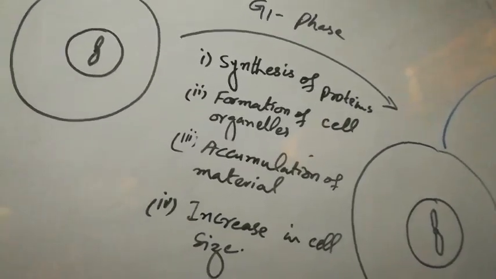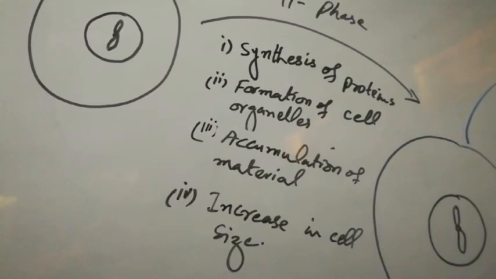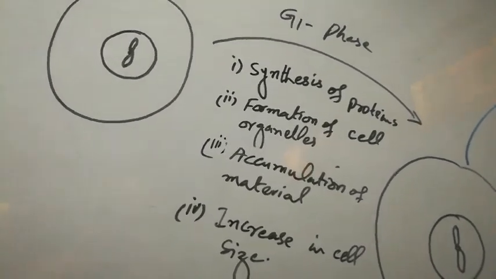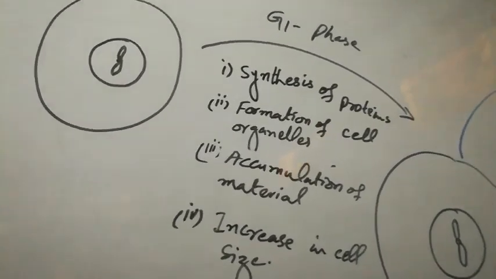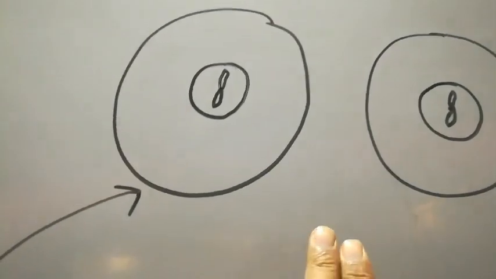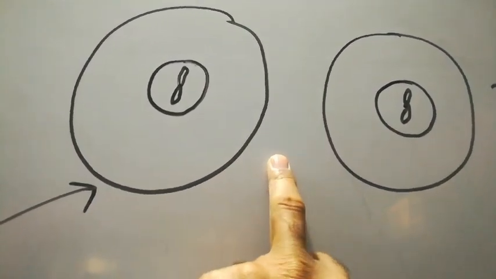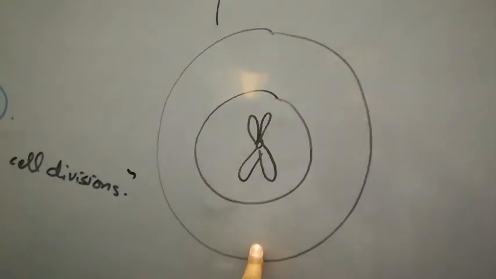Actually, in this phase, the cell accumulates different types of material, for example proteins, carbohydrates, lipids, etc., in order to form new components and new organelles. Because the organelles present in these cells are half in number, as these are produced from the parental cell.